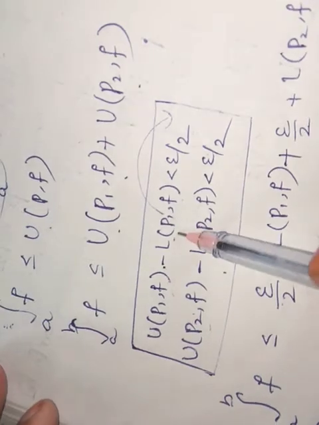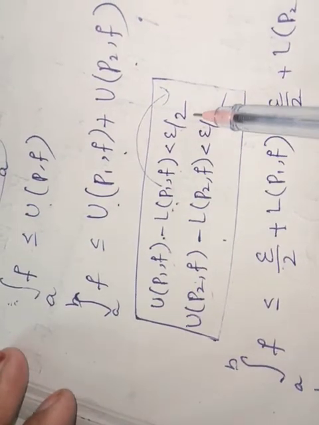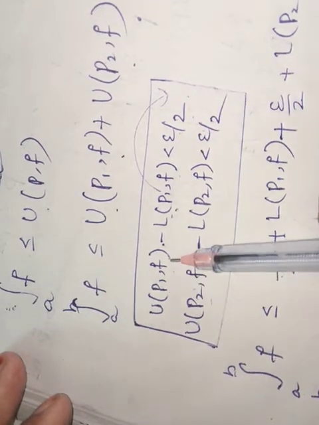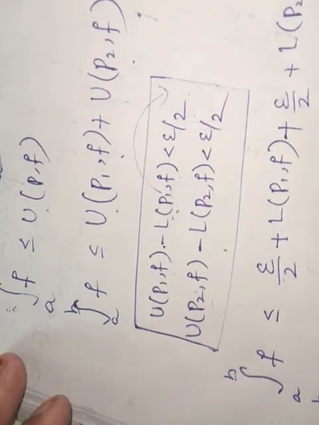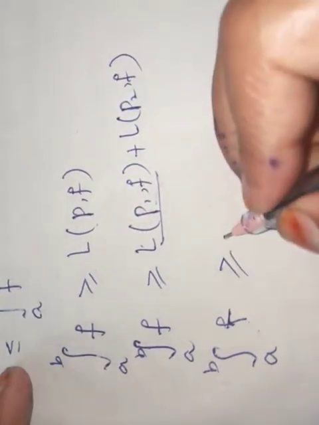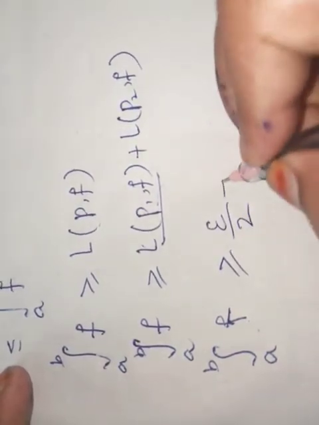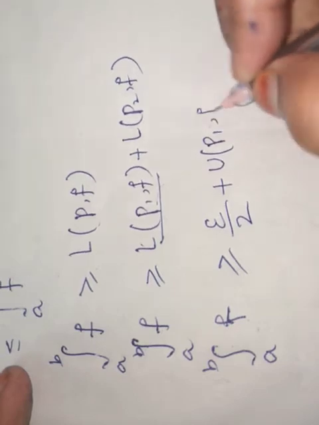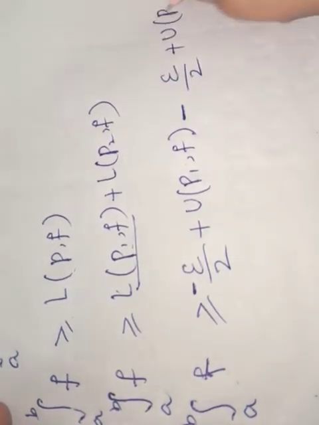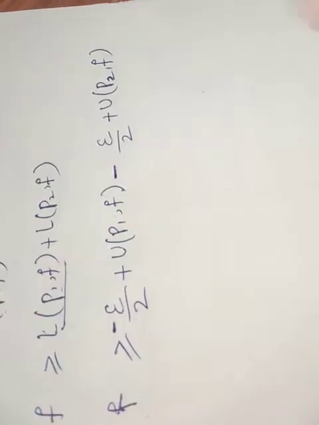Same as the previous conditions, L(P1, f) can be written as U(P1, f) minus epsilon by 2. In the same way, the integral from a to b of f is greater than or equal to U(P1, f) minus epsilon by 2, and again U(P2, f) minus epsilon by 2 from the previous steps.